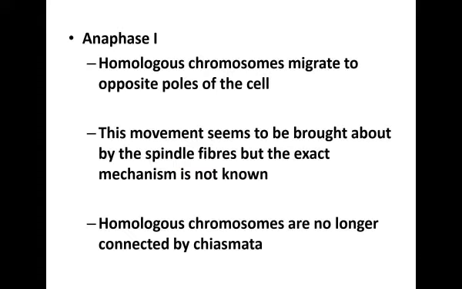Anaphase I. Homologous chromosomes migrate to opposite poles of the cell. This movement seems to be brought about by the spindle fibers, but the exact mechanism is not known. Homologous chromosomes are no longer connected by chiasmata.